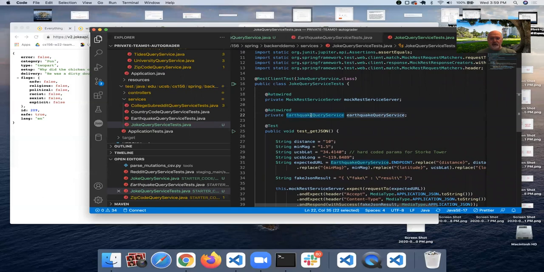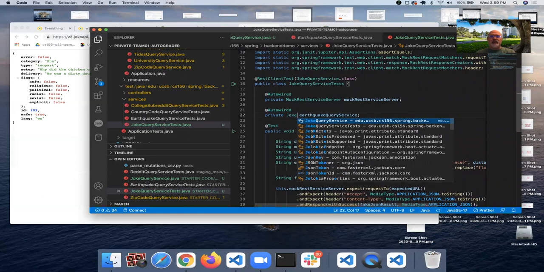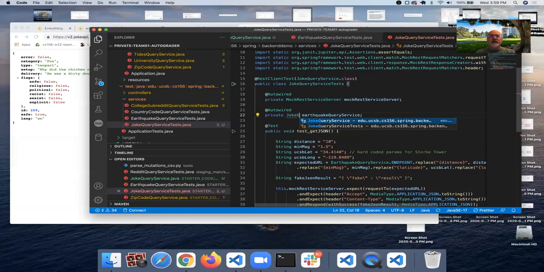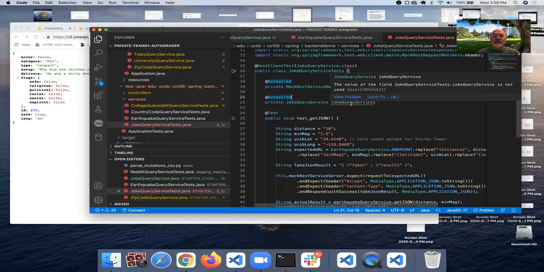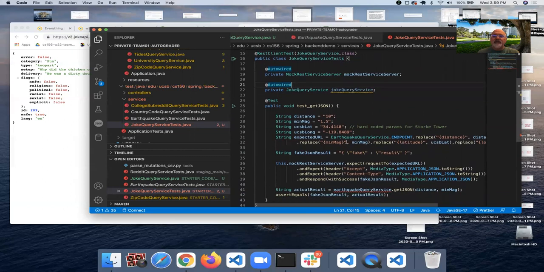This Autowired, we also talked about that today in lecture. But as a reminder, JokeQueryService. The idea is that we're auto-wiring this JokeQueryService to be the thing that we are trying to test, and it will go out and instantiate that for us. JokeQueryService. It's wavy because we haven't used it yet. Down here where it says earthquake query service, we're going to change that to JokeQueryService.